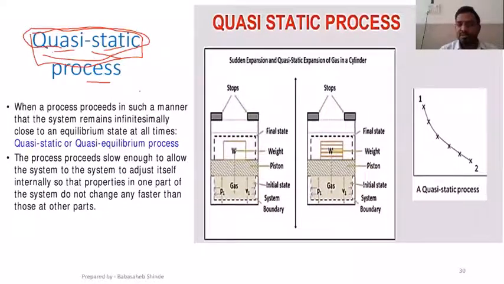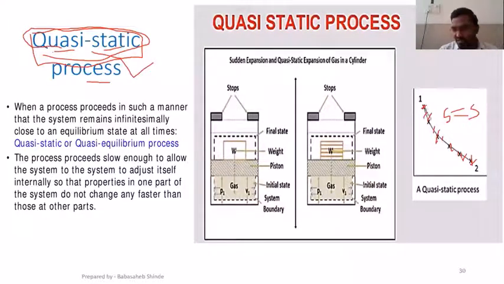Or in other words, if each and every step of the process is in equilibrium. Suppose it is changing its state from 1 to 2 and it has some intermediate stages, and if all those stages are in equilibrium, the system as well as its surrounding both are in equilibrium at each and every stage, then such a process is called a quasi-static process.